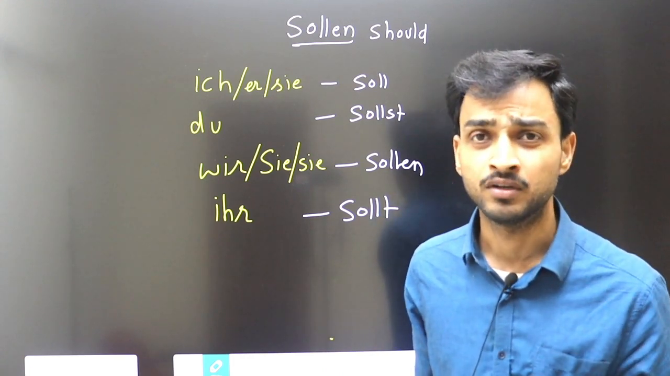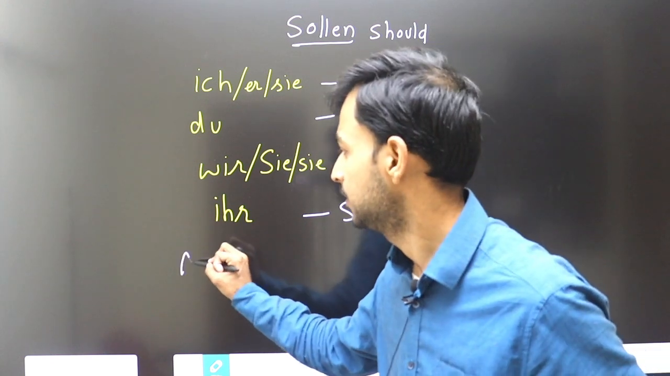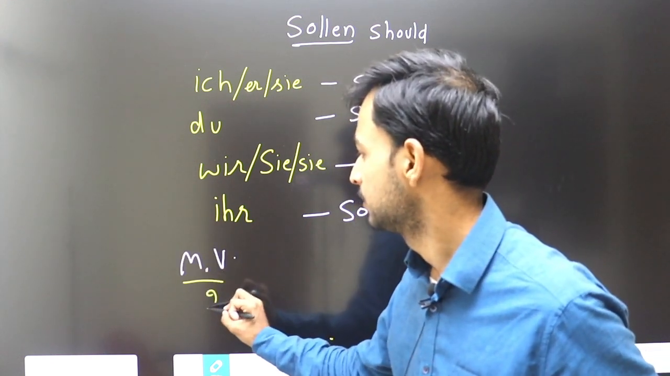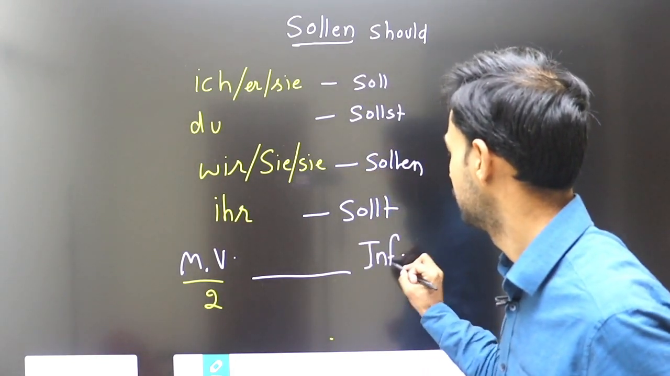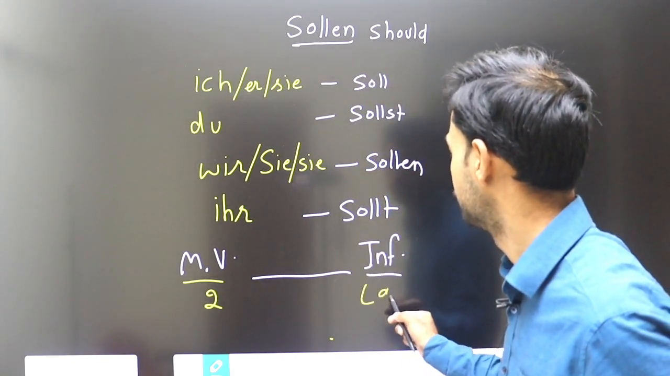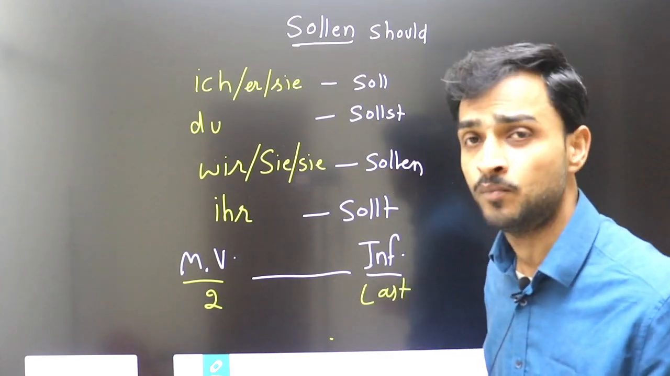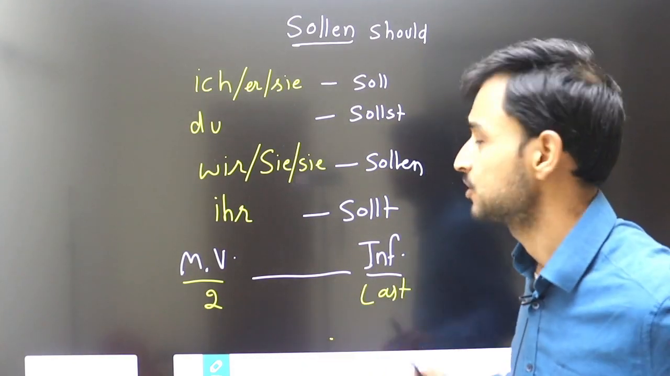And you know the rule of modal verbs? The modal verb is written at the second place and then comes the infinitive form. It means there are two verbs. You can say the modal verb is in second place, the infinitive in last place.